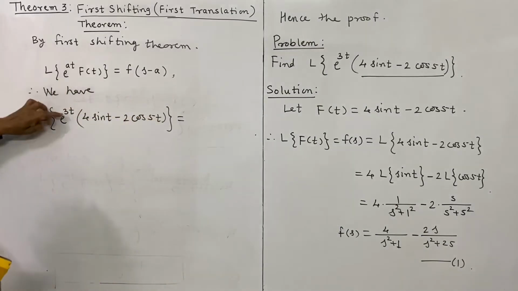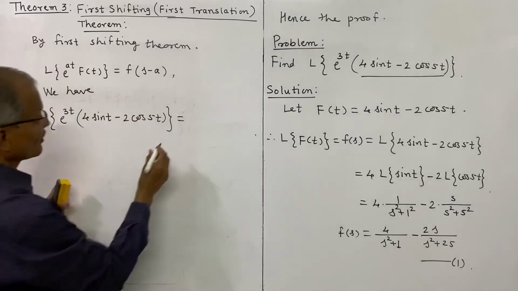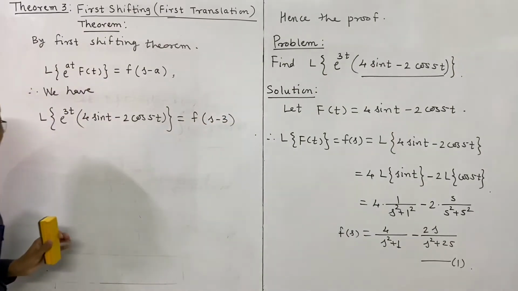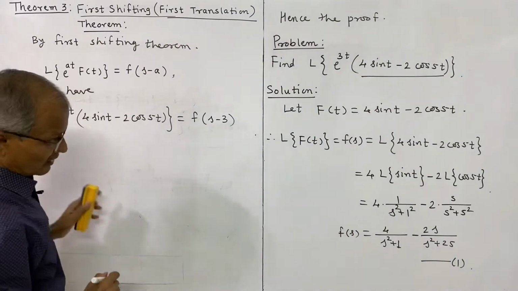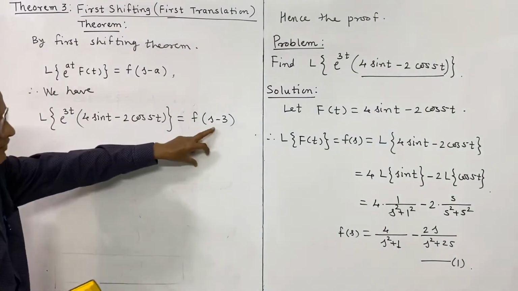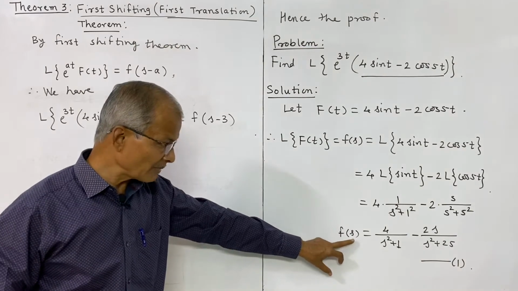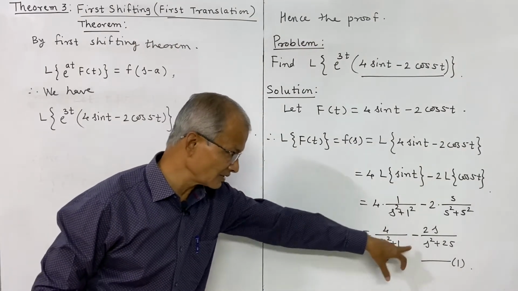What is a? A is 3, and therefore this is F of s minus 3, where a is 3. And how to write F of s minus 3? This is F of s, so in F of s, replace s by s minus 3 on the right side also.